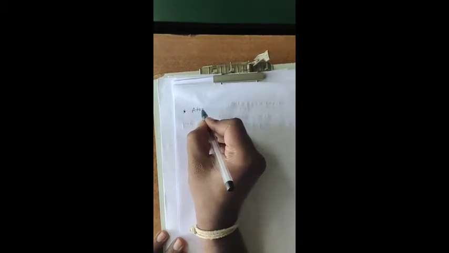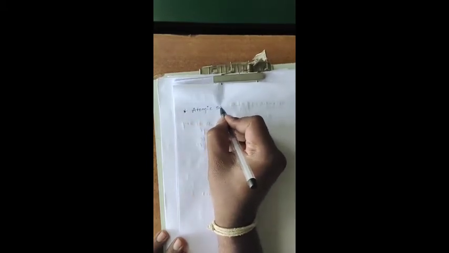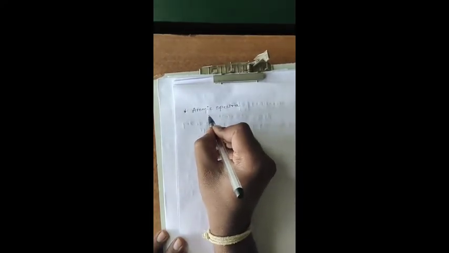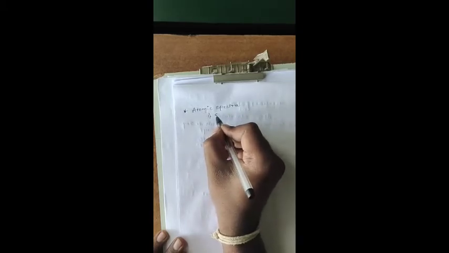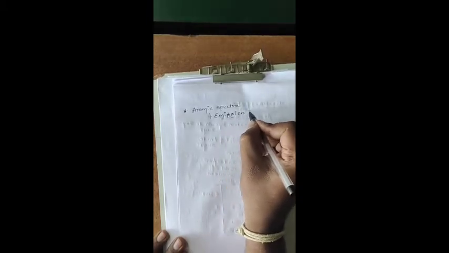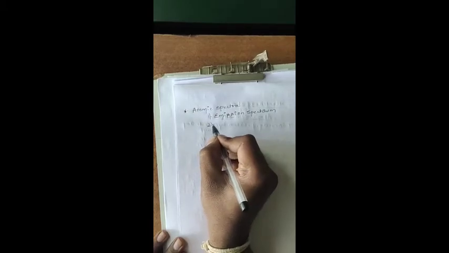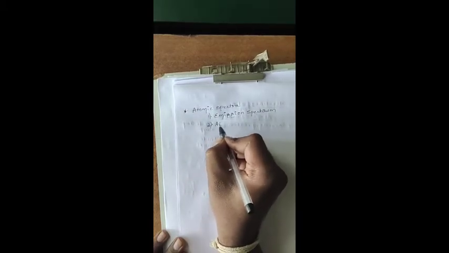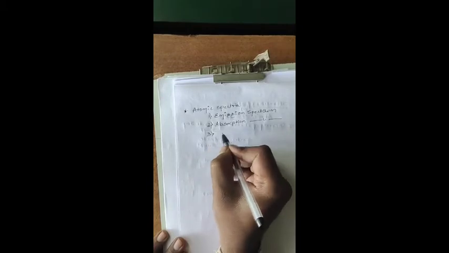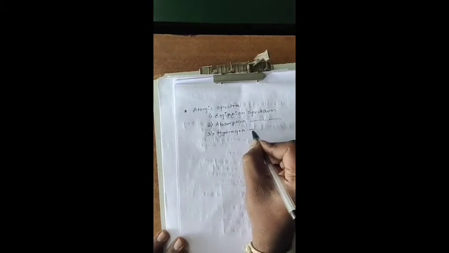Next we are going to discuss atomic spectra. In atomic spectra, we will discuss about three spectrums, that is emission spectrum, second one is absorption spectrum, third one is hydrogen spectrum.